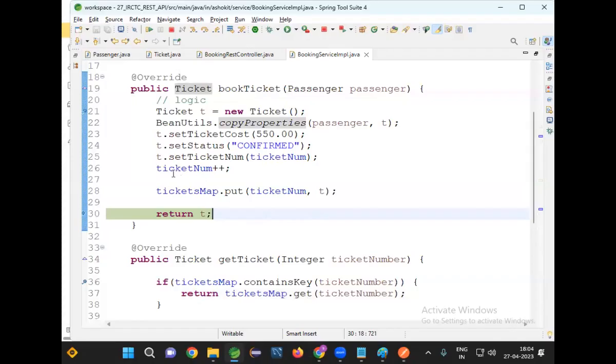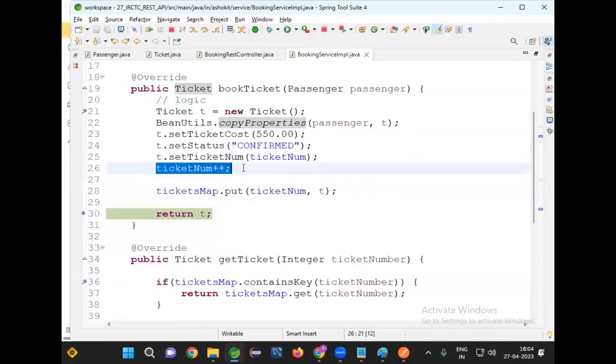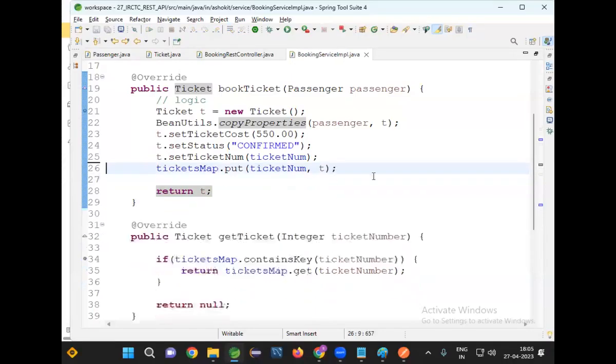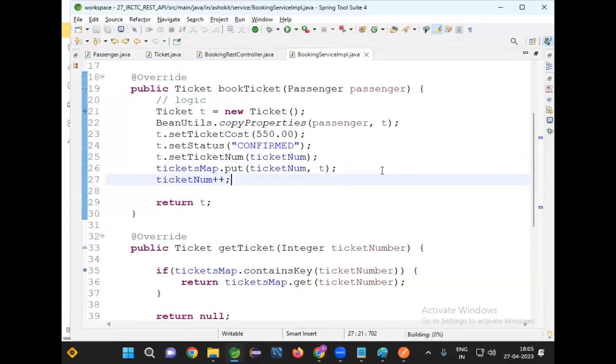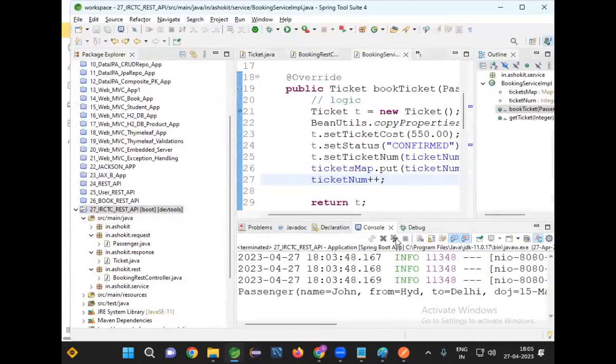So what I am doing here, ticket number I am incrementing. Initially, what is the ticket number? 1. When I increment, what will happen? It will become 1 only here, post increment. But I'm using it here, what will happen? It will become 2. But with which one are we trying to access? With 1. So should the increment happen before using or after using? After using, yes. Right. This is the correct approach. So that is the beauty of debugging.